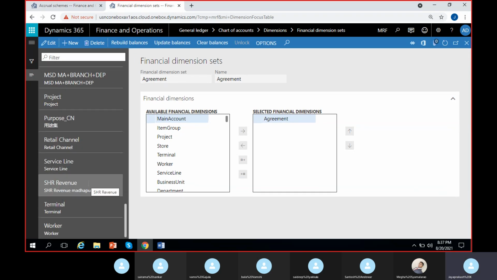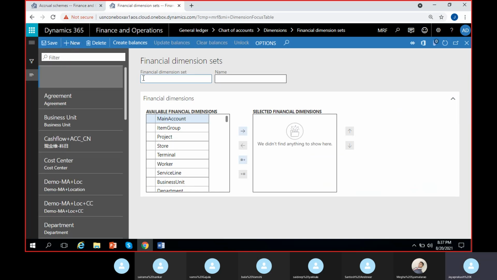Okay. So I'll click on new here. I'll give the dimension name as main account plus location. So I'll just give another name here: MRF main account plus location, just to be unique.